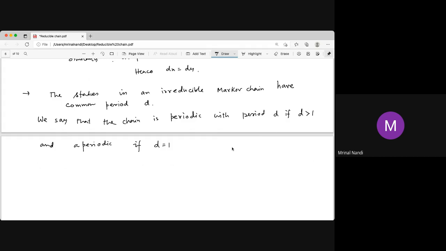The distribution cannot lead to a stationary distribution, because for every odd n it is 0, and for even n, if it converges, then that limit should go to 0. So the Markov chain must be aperiodic. Otherwise, it cannot have this limit going to a stationary distribution.